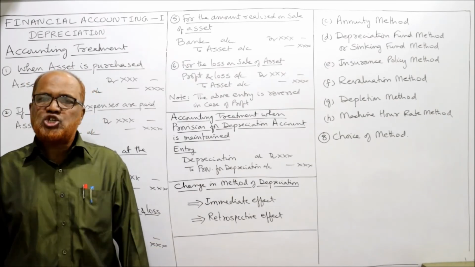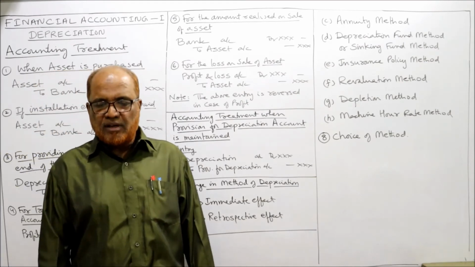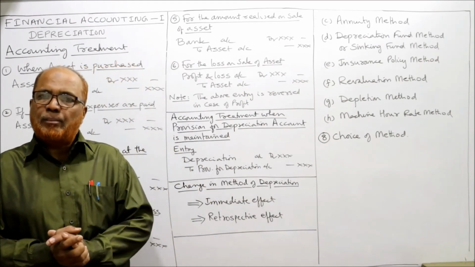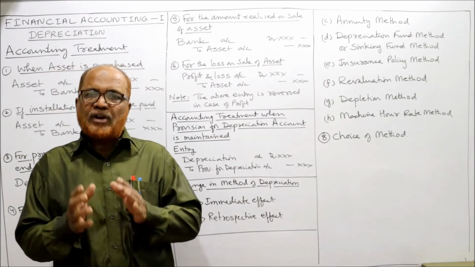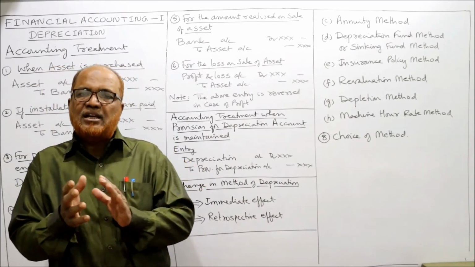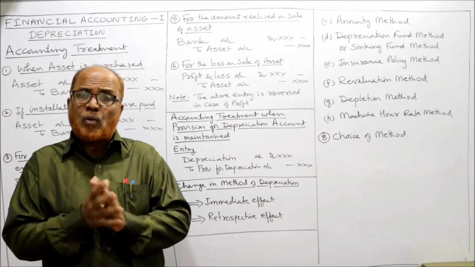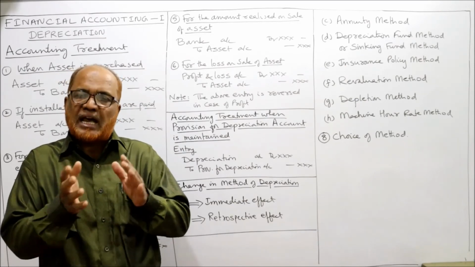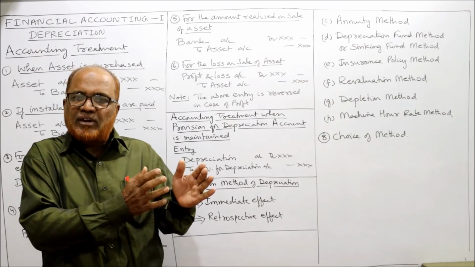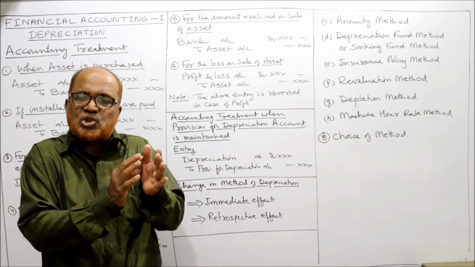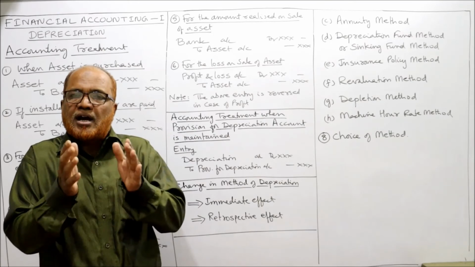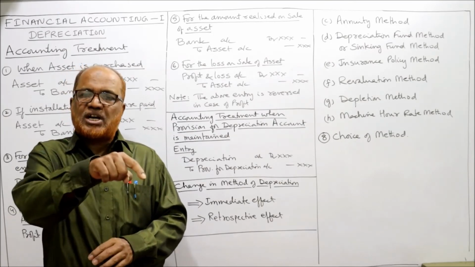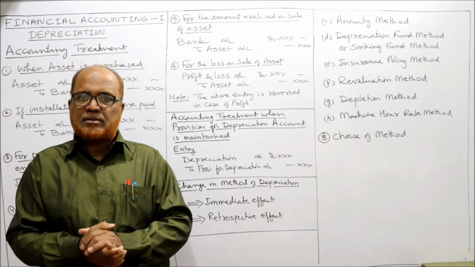Last one, change in the method of depreciation. Sometimes a business organization wants to change the method of depreciation. For example, since the last 10 years, we are providing the depreciation according to the straight line method. Suppose for the last 5 years, the business organization followed the straight line method of depreciation. In the current year, the business wants to change the depreciation from straight line to diminishing balance method.